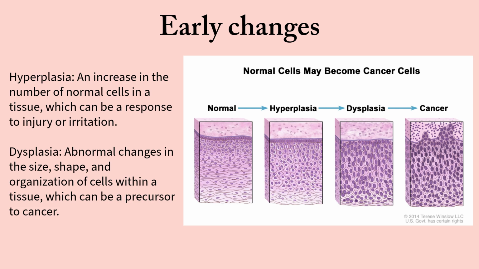Hyperplasia is an increase in the number of normal cells in a tissue, which can be a response to injury or irritation. When you have an injury, hyperplasia occurs where more blood cells arrive at the site of injury. However, in dysplasia, there are abnormal changes in the size and shape and organization of the cells within the tissue, which can be a precursor to cancer. And cancer is very similar to dysplasia.